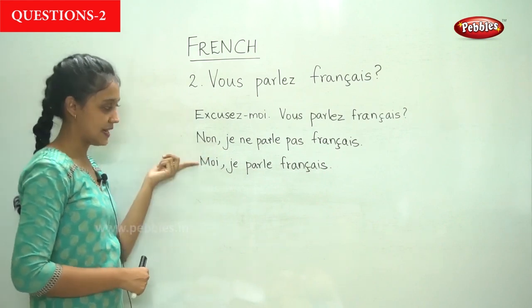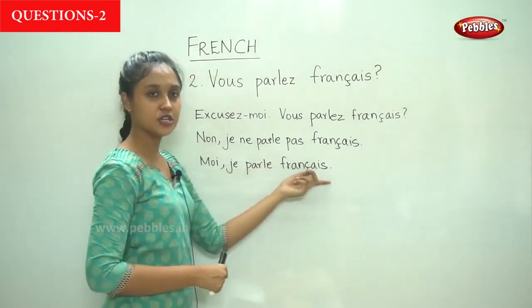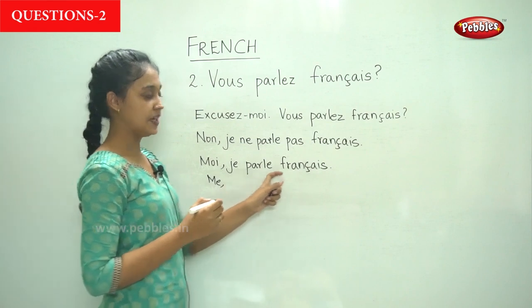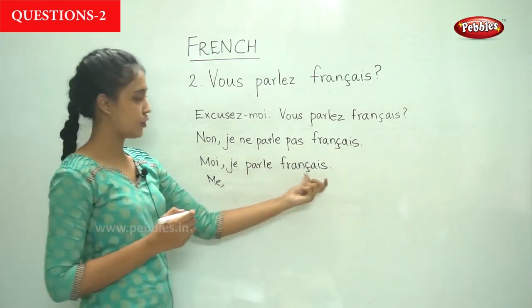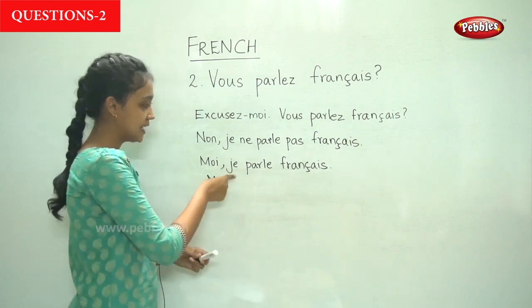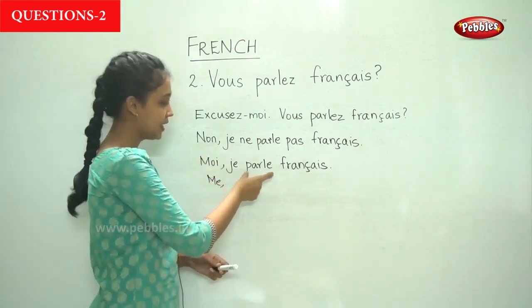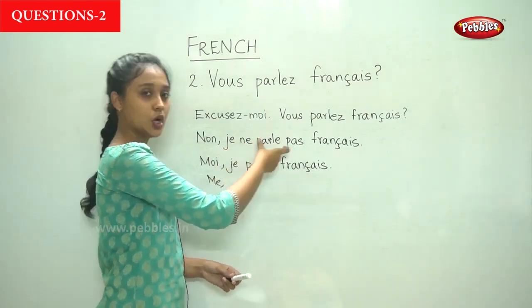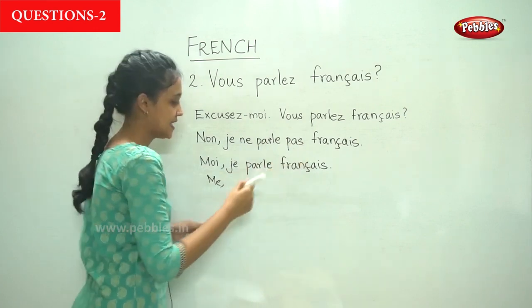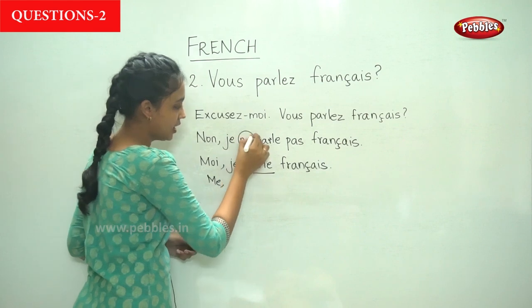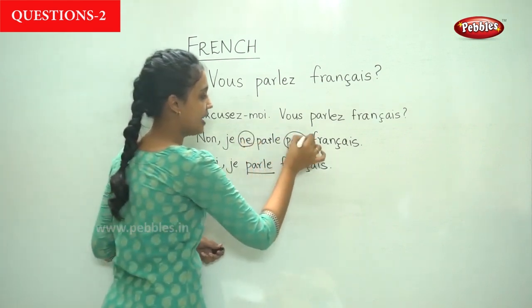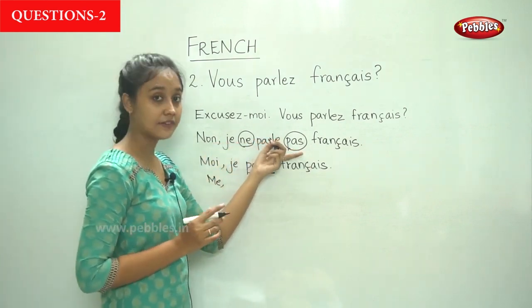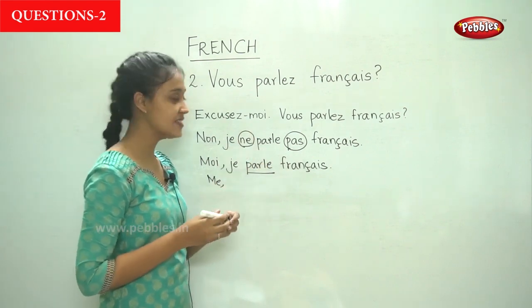So this person replies, moi, je parle français. Moi is me. Me, I speak French. If you notice the difference here, to make this sentence negative, to change it from I speak French to I do not speak French, you just take the verb, add ne before it and pas after it. So adding ne before the verb and pas after the verb makes it a negative sentence.